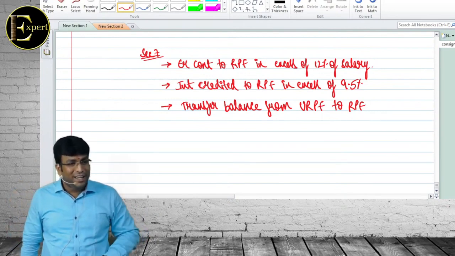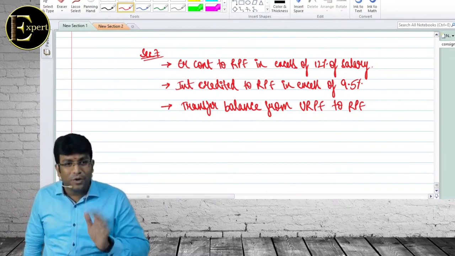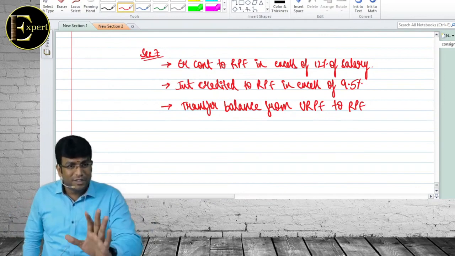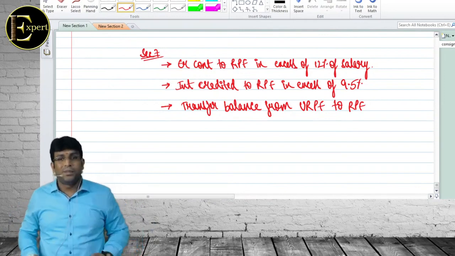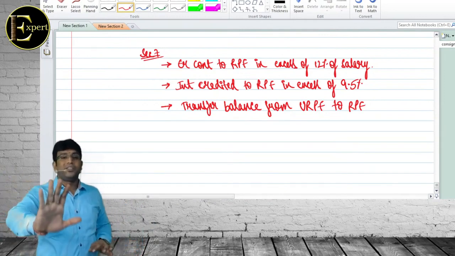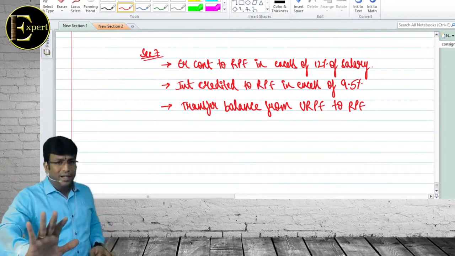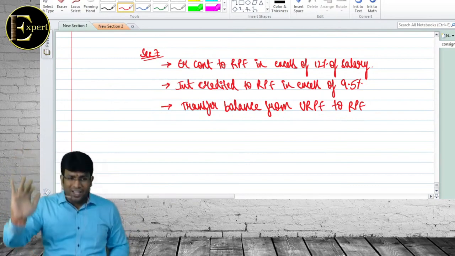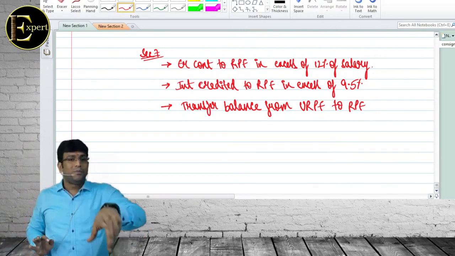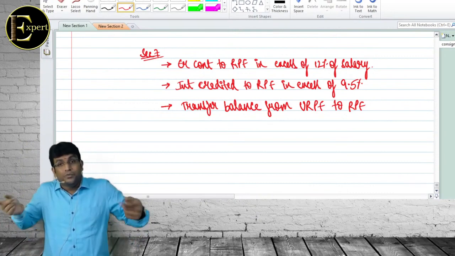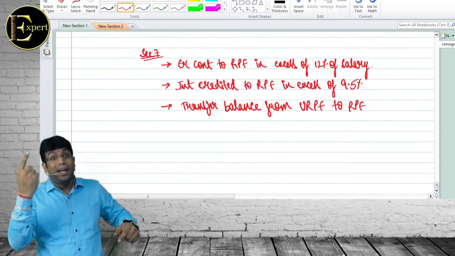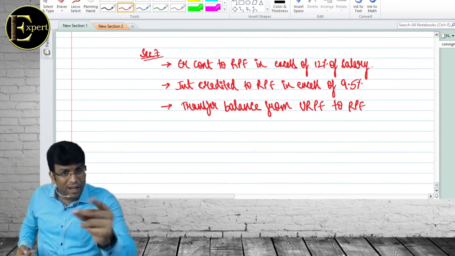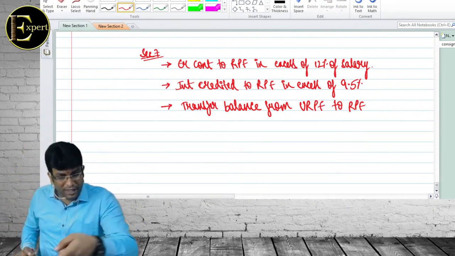When I'm withdrawing money, at the time of withdrawal, is it RPF or URPF? RPF. Then I will start telling it is exempt. Whatever I withdraw, I will start telling it is exempt. Then income tax questioning me, my dear Shiva Teja, good. I'll accept that it is RPF. When you withdraw, it's exempt. Fine, good, fair enough. But since last 10 years, your employer is contributing more than 12% of salary. If this would have been RPF right from beginning, every year you would have paid tax on the 3%, which you did not pay. Now when you convert URPF to RPF, pay that tax.